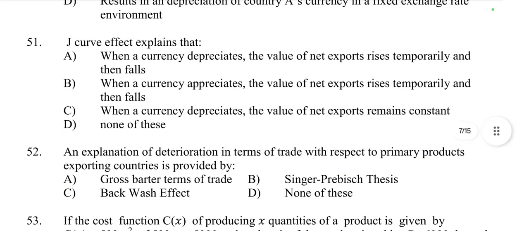Then question number 51: the J curve effect. Explain that. What is the J curve effect? When a currency depreciates, the value of net exports first falls temporarily, then rises.